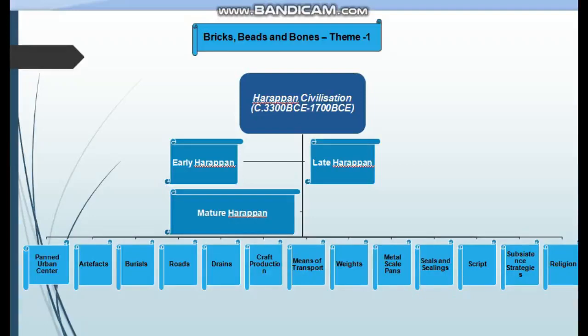Harappa is the first known site of this civilization, and from here all the features of the mature Harappan civilization were found. Why is it known as Harappan civilization? Because Harappa is the first site excavated. From here, all the features have been discovered from this mature Harappan site. That is why Indus Valley civilization is also known as Harappan civilization.